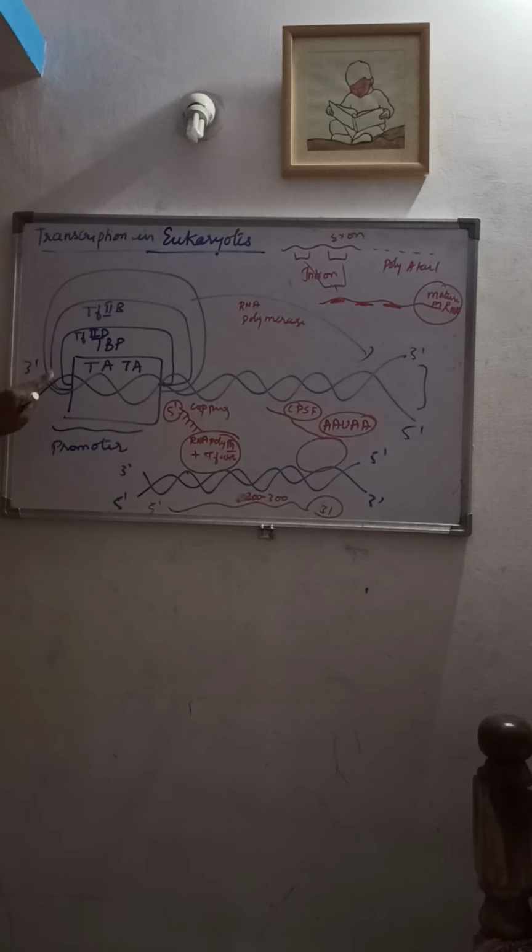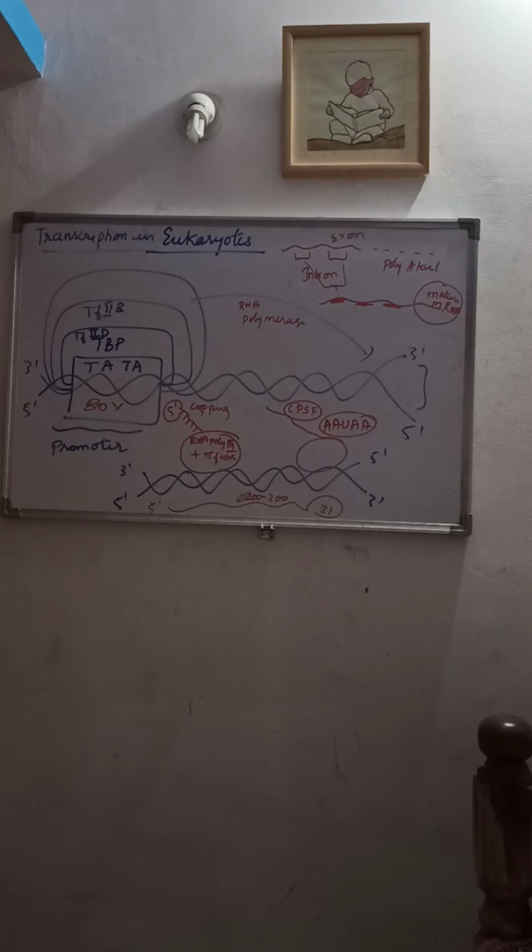This TATA box binds to the transcription factor known as TF2D. So the TF2D transcription factor binds to the promoter region which contains the TATA box.